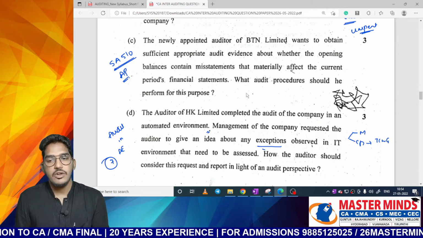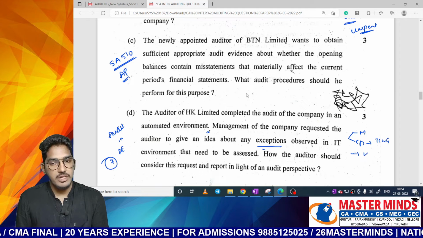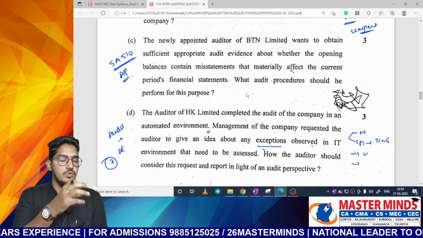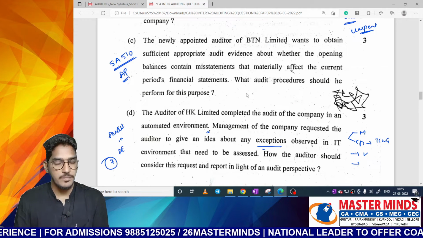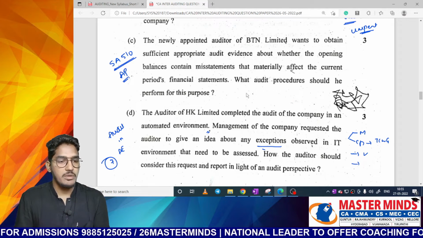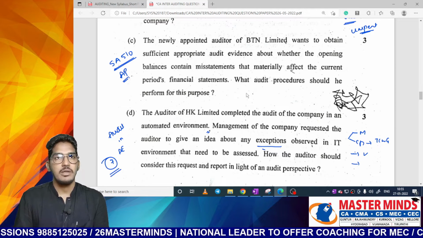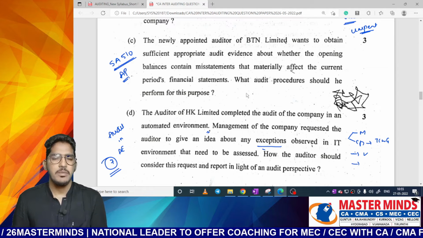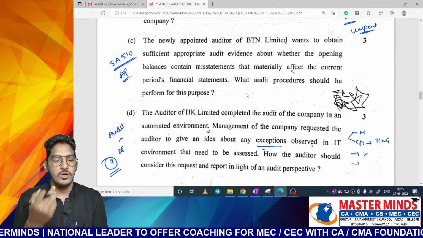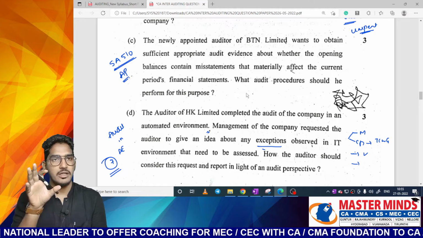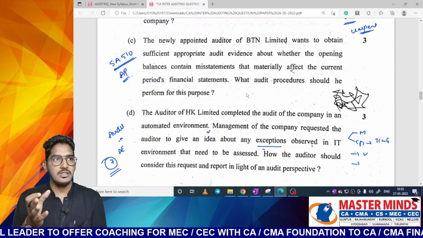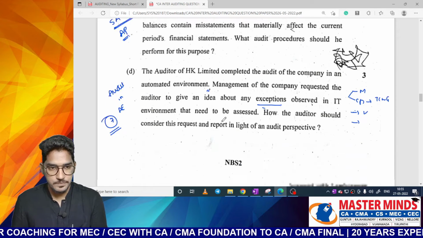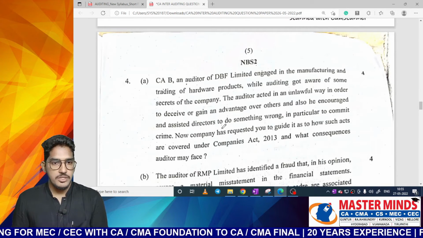So what and all you need to report, whether you found out any weakness, how those weaknesses are going to impact your audit, and what is the effect of that misstatements, what is the effect of the deviations on the organization. So there is a direct question in our material, in the chapter Audit in an Automated Environment. We have question number 7 there. In the classroom discussion, straightforward question they have asked, but a little bit tricky. Instead of asking directly what are you required to report, indirectly they are giving a question. Nothing but the answer is same. If you find any deficiencies in the automated environment, how you are supposed to report it. Now let us talk about the next question.